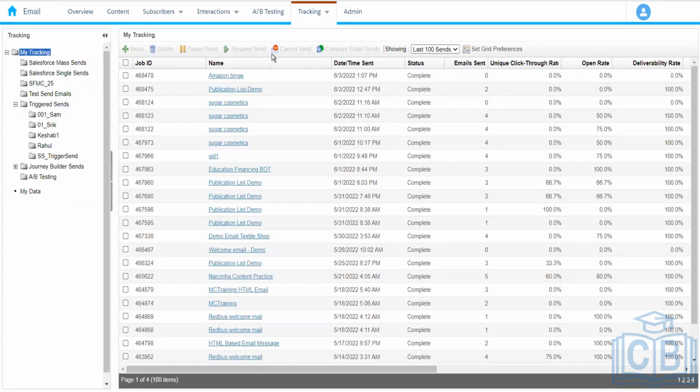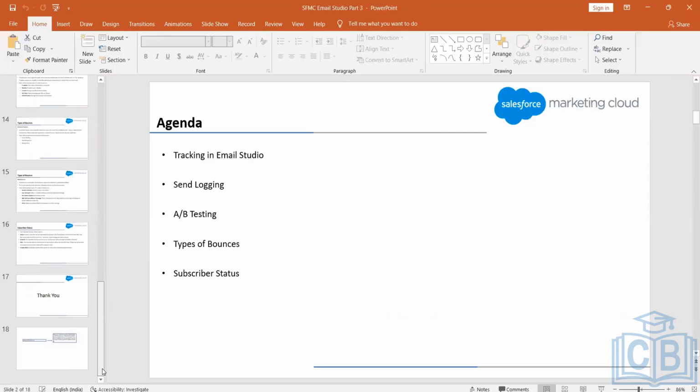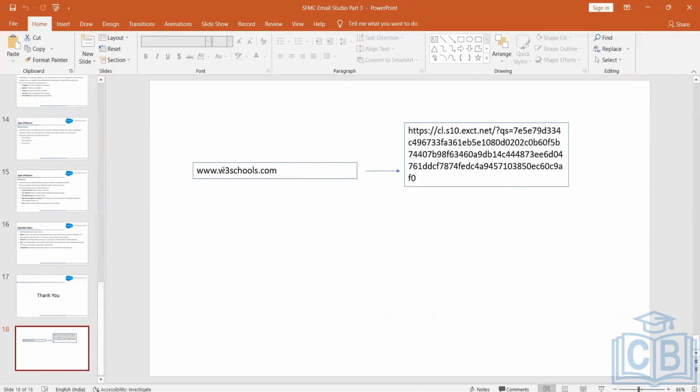Let's say we have this URL. It will be wrapped under this URL. Marketing Cloud is converting this URL to this URL, and we are receiving this particular URL in our email message.